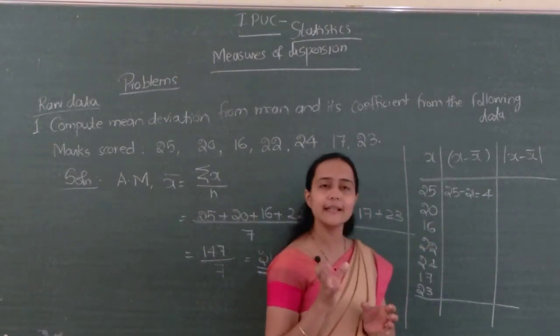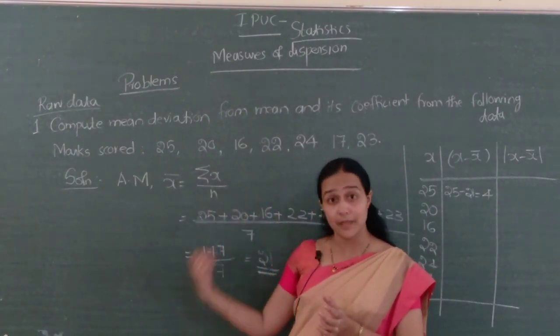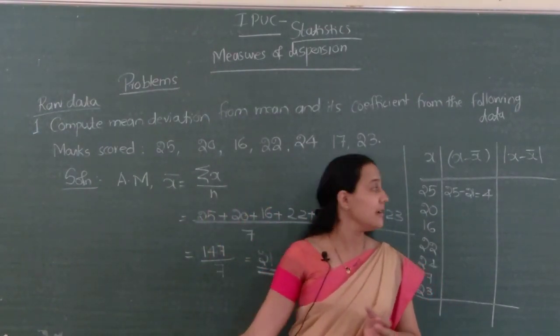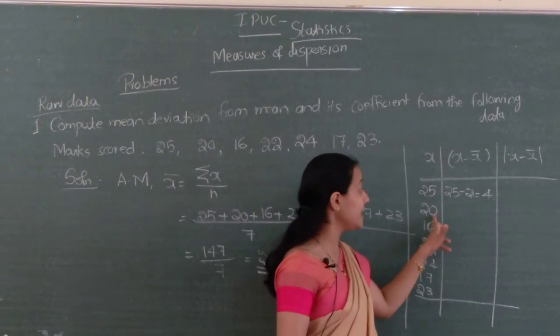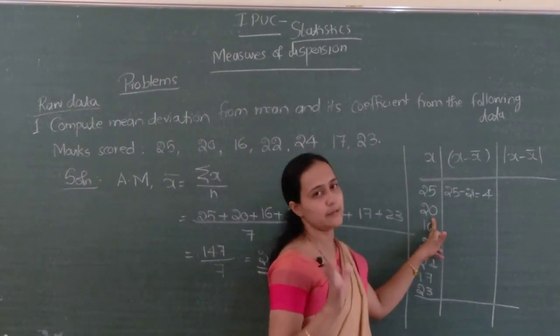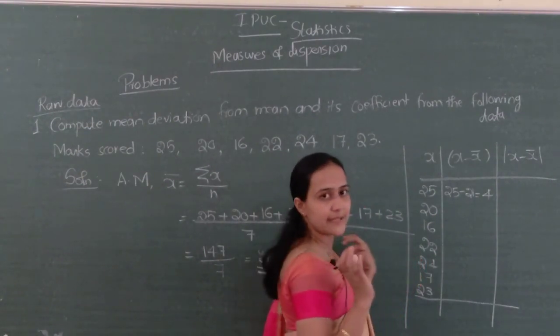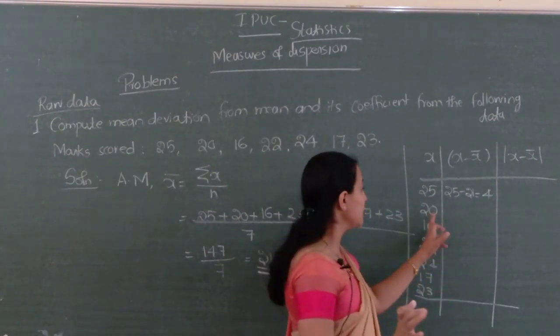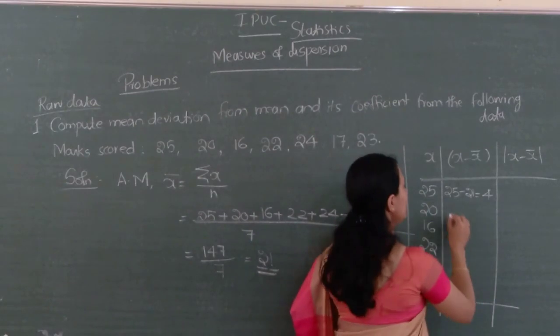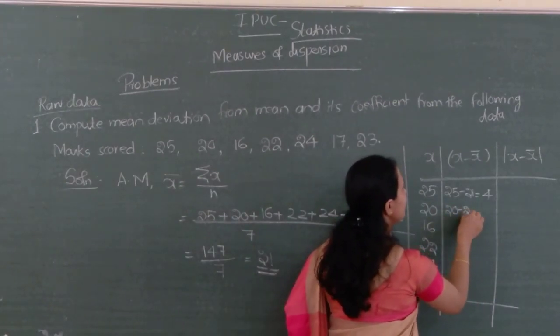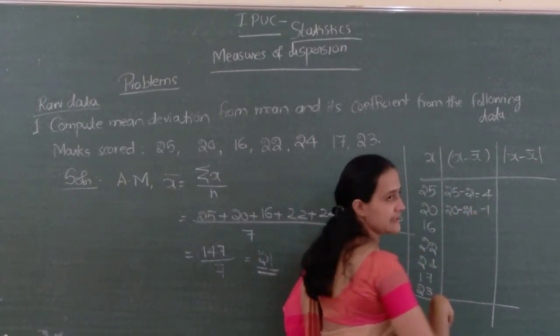We have to take the deviation of each observation from the arithmetic mean. 20 minus 21. This is fixed. X bar is fixed. X bar equals 21. 20 minus 21 is actually minus 1.